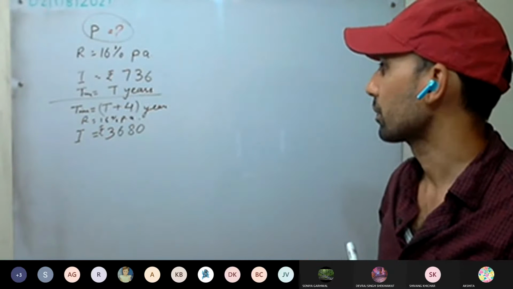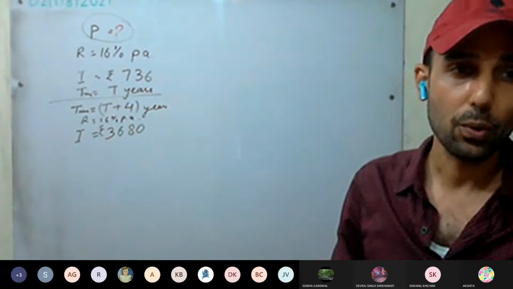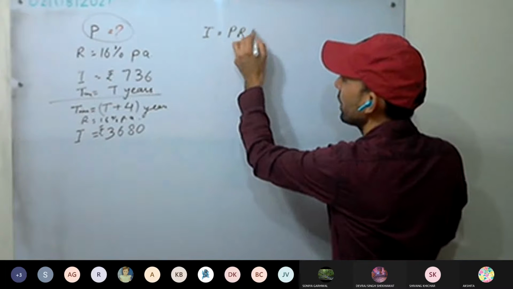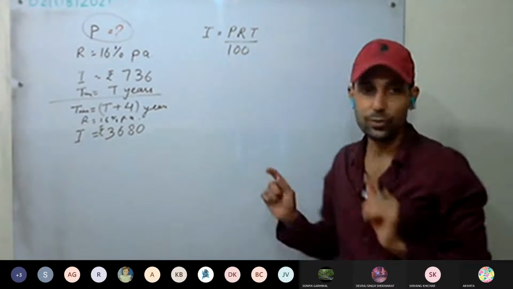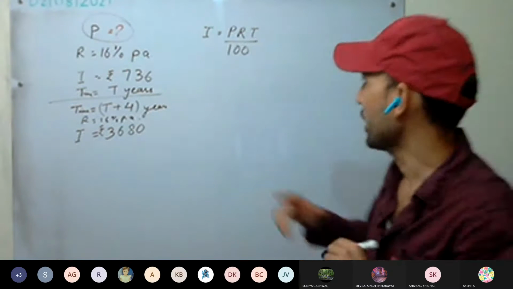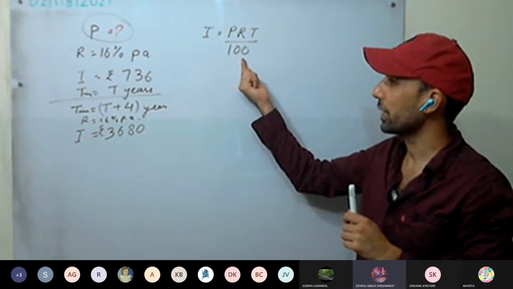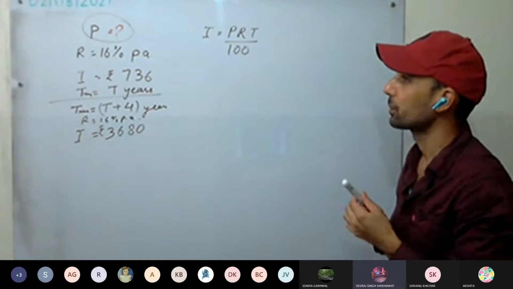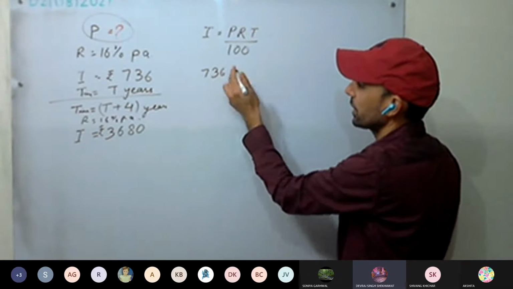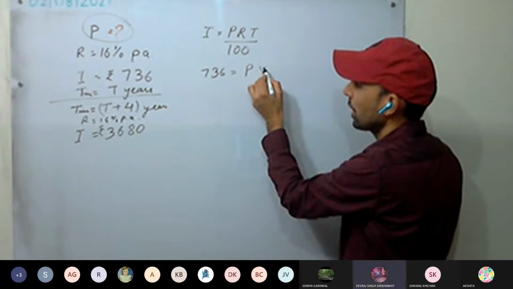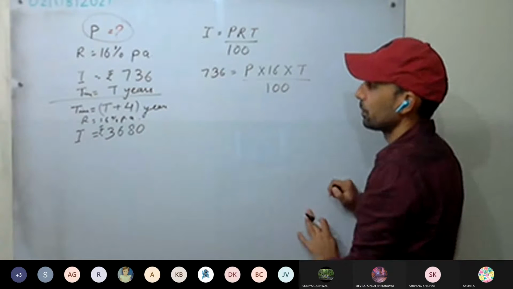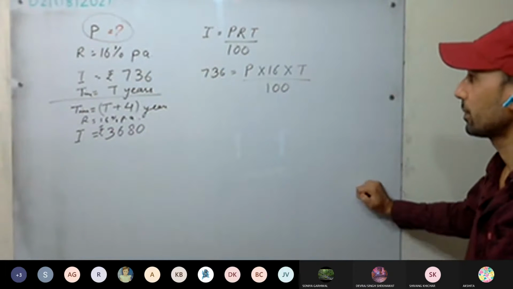How to calculate? The only formula we know is I equals PRT upon 100. First we are going to discuss the long way. Afterwards, I'll give you a very short shortcut on this one. So from this, I is 736. First case only, we are taking 736. The principal is P. Rate is 16. Time is T, upon 100. This is given.